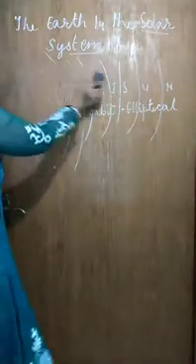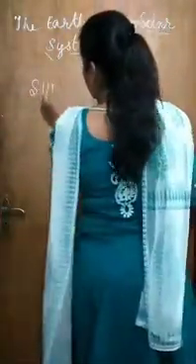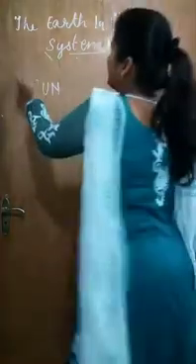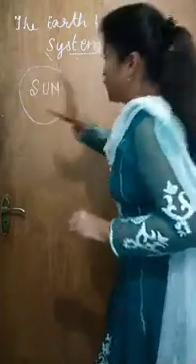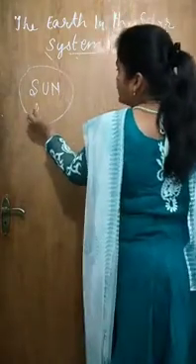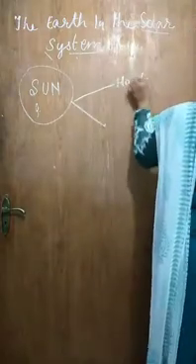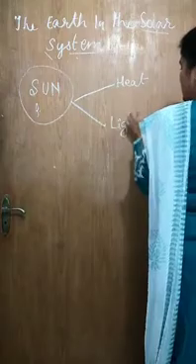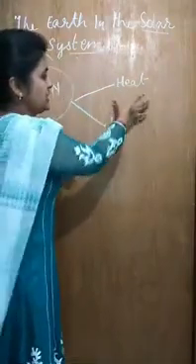Now, moving on, let me tell you a few things about our sun. We'll discuss what sun is doing in the solar system. Sun is a huge body which has gases in it, and continuously it has reactions in it, nuclear fission reactions, and because of these continuous reactions going on in the sun, they emit heat and light.